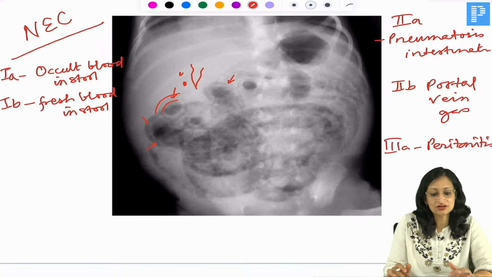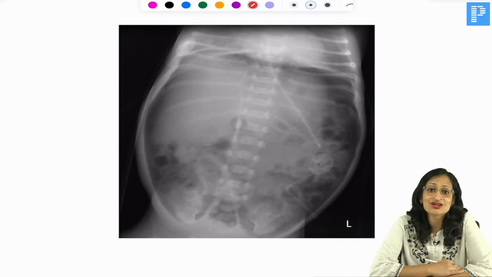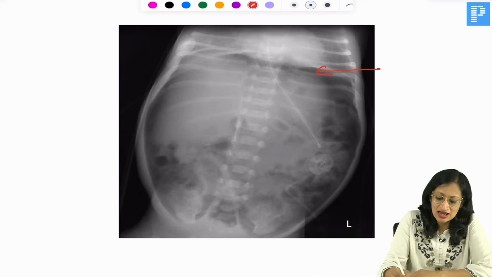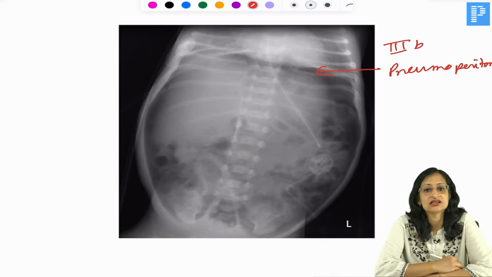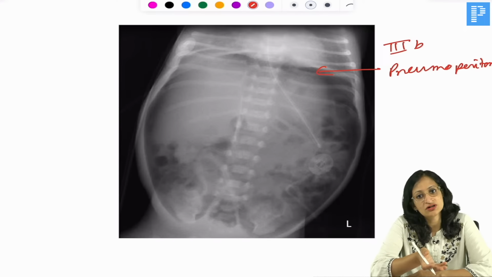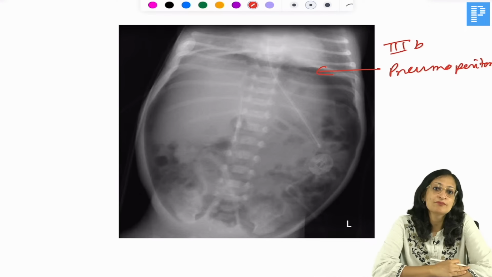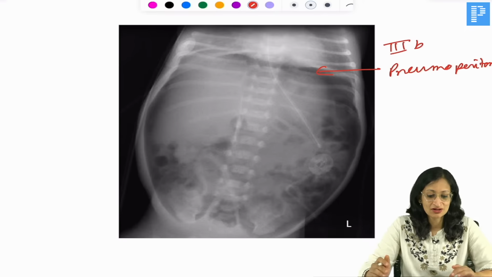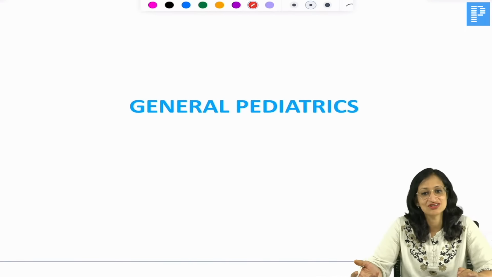And what will happen in 3B? In 3B, you will have perforation of the intestines. So you can see the gas under the diaphragm, or pneumoperitoneum, due to perforation of the intestine. Stage 3B NEC. You can get this feature in an older child or adult also. Whenever you are getting gas under the diaphragm, it is usually due to some perforation of the bowel. In neonates, it is usually secondary to necrotizing enterocolitis, the most severe stage.